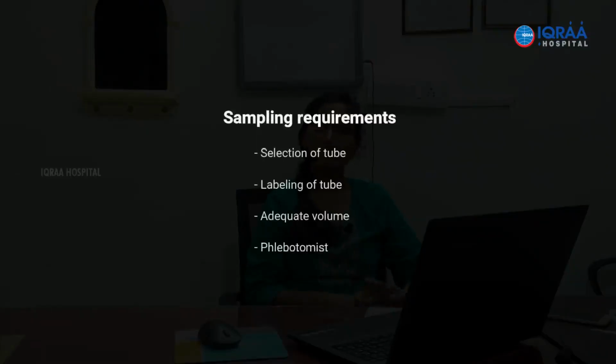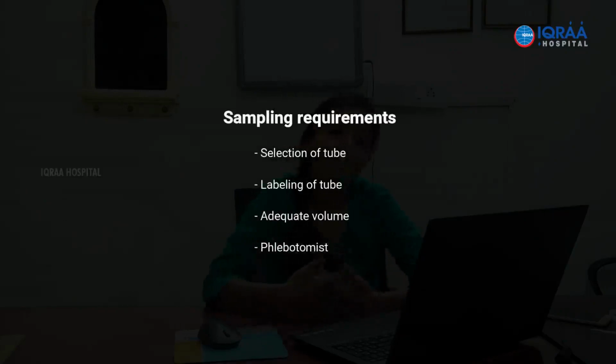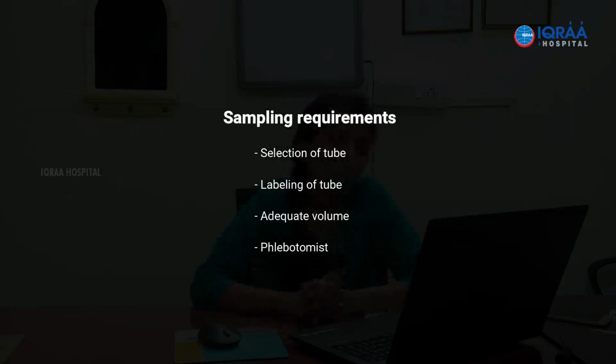Then the labeling of tube. This is important, that the patient must have two identifiers. If the patient's name is Aisha B, what is her surname? That is absolutely essential. A single identifier will not be accepted. So the labeling has to be done in accordance with this system. The entire name has to be mentioned on the tube.